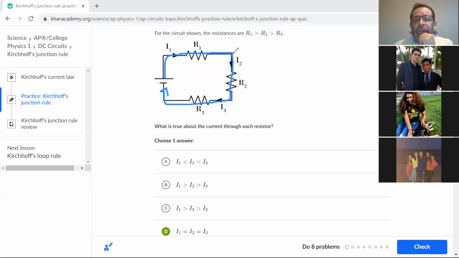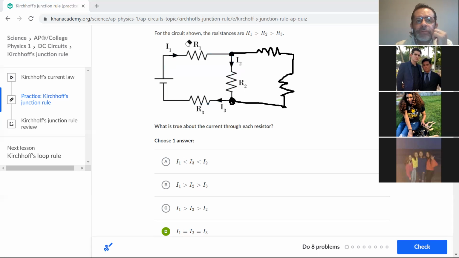So for example, if I were to add another loop here, the fact that I've got a junction here and a junction here would invalidate what I had drawn in blue.